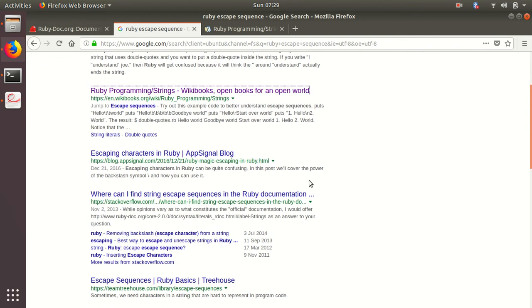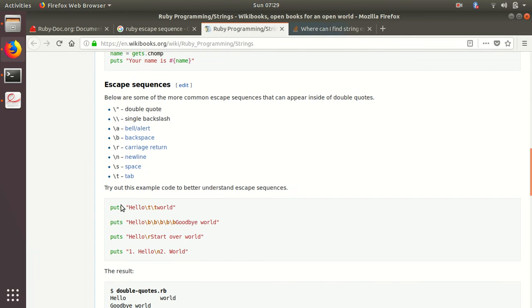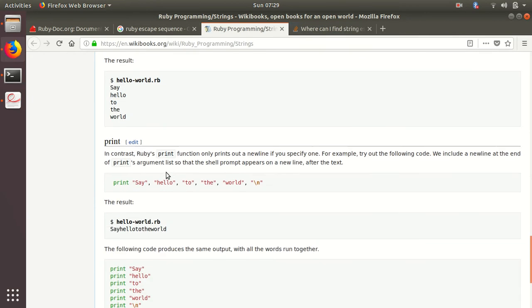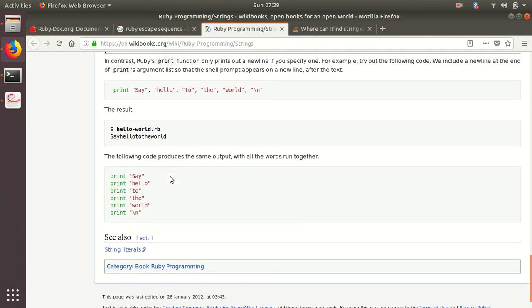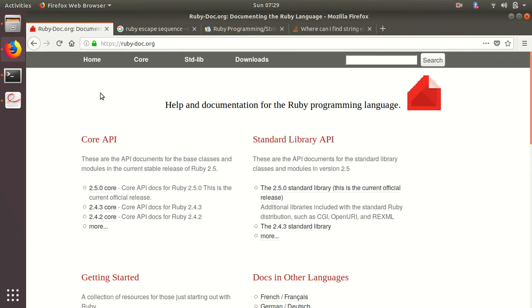So I think he would have listed all the escape sequences, what they're for, and all that. But even if you're not really getting it, just don't worry too much, right? You're just beginning, and sometimes it will require you to break your head in order to know stuff, right?